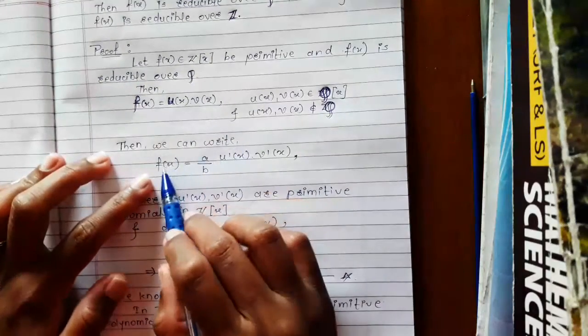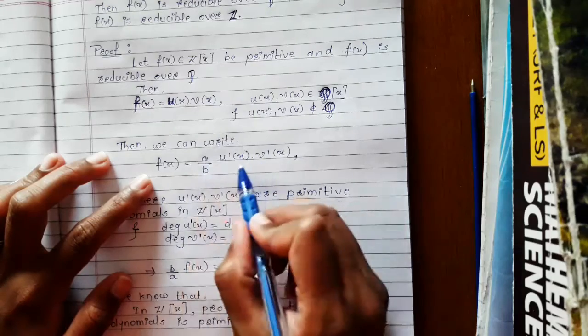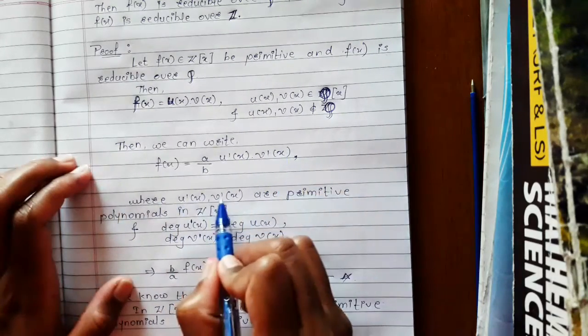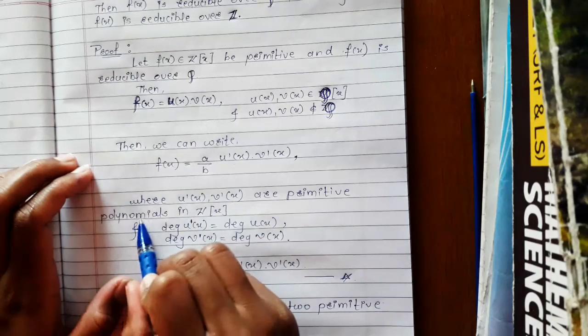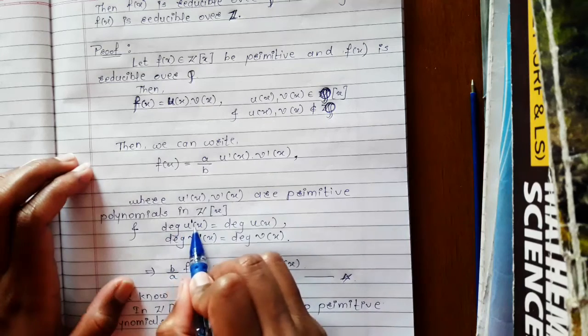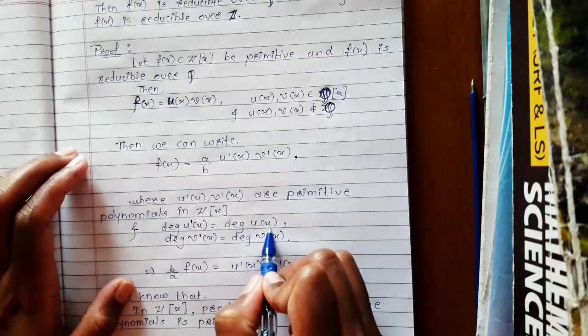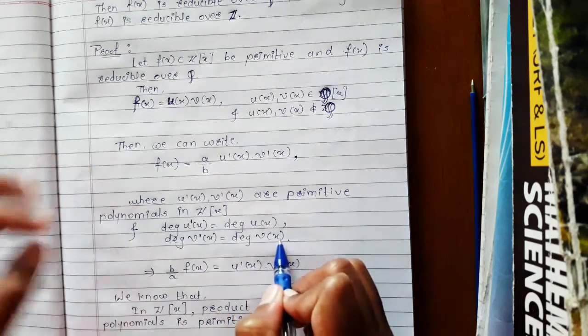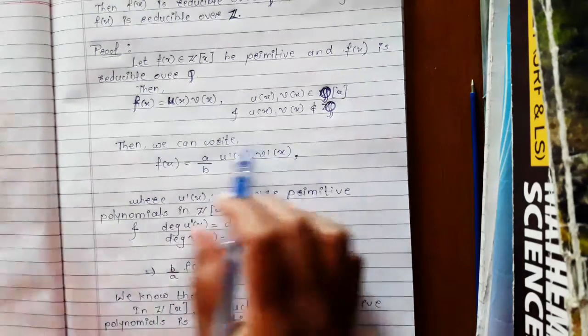Then we can write f(x) equals a upon b into u dash(x) into v dash(x), where u dash(x) and v dash(x) are primitive polynomials in the polynomial ring Z[x], and the degree of u dash(x) is equal to the degree of u(x), and the degree of v dash(x) is equal to the degree of v(x). For this,